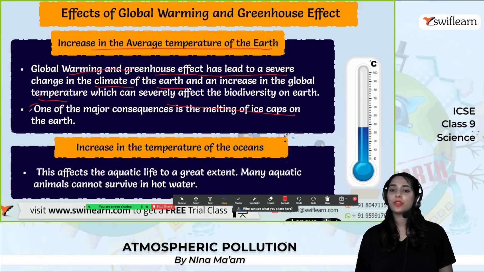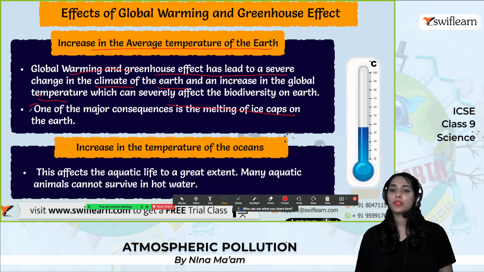Severe weather conditions. This will lead to severe weather conditions. Many parts of the world are facing extreme hot and extreme cold climate due to the increase in earth temperature. As a result, some places receive heavy rainfall while others face droughts, which is not good, right?